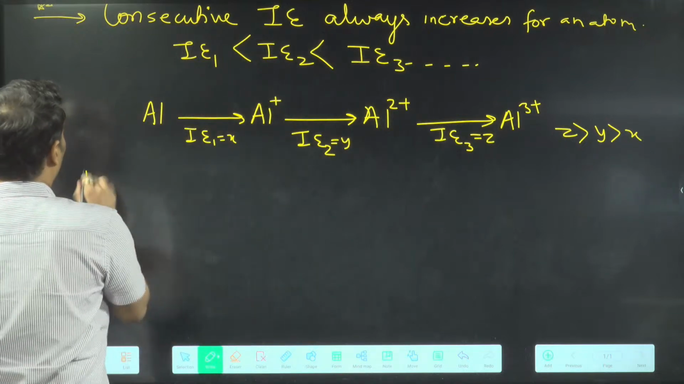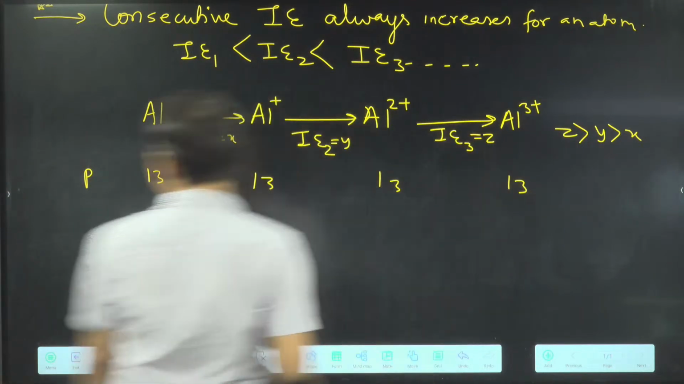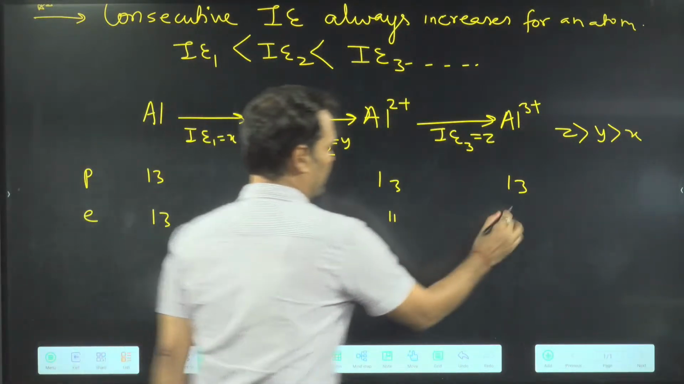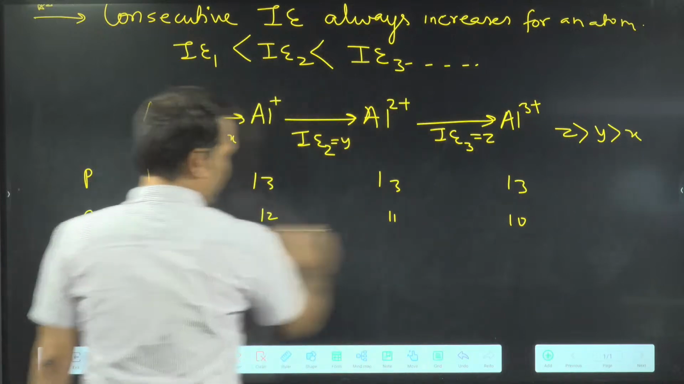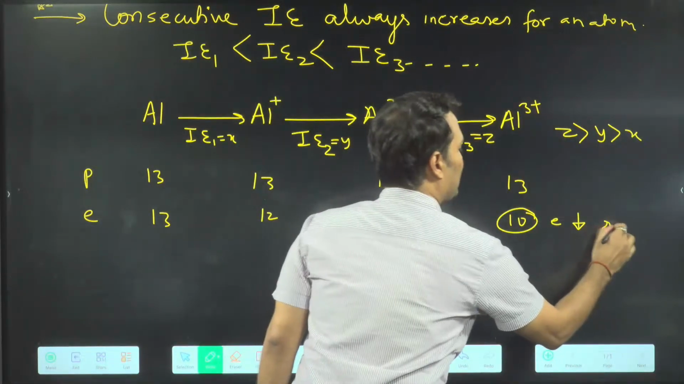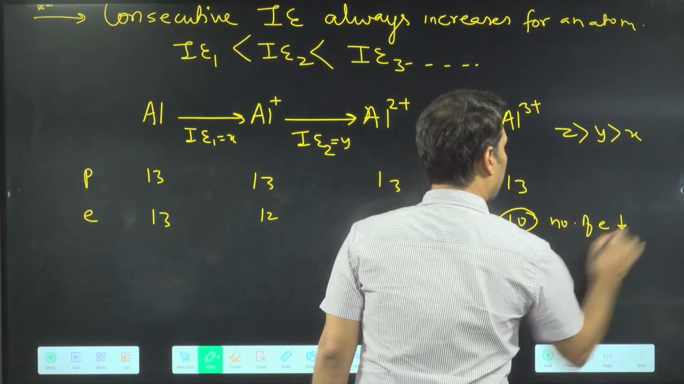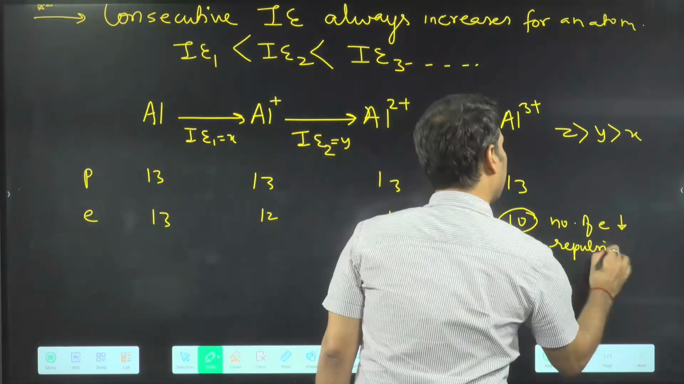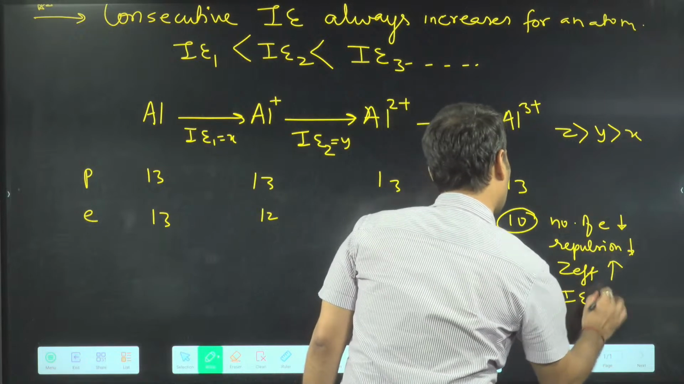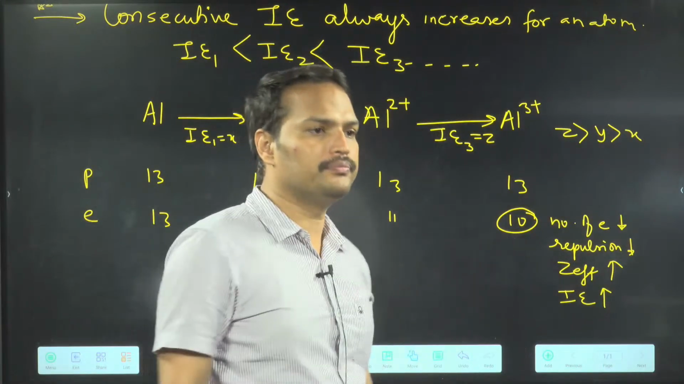If you check the protons, everywhere the protons are the same: 13, 13, 13, 13. If you check the electrons, here it is 13, 12, 11, 10. So electrons are decreasing, but protons are the same. Electrons decreasing means what? Repulsion decreases. The number of electrons decreases, that means repulsion decreases. That means Z effective increases. That means ionization energy increases. Electron deficient, now you will not give.